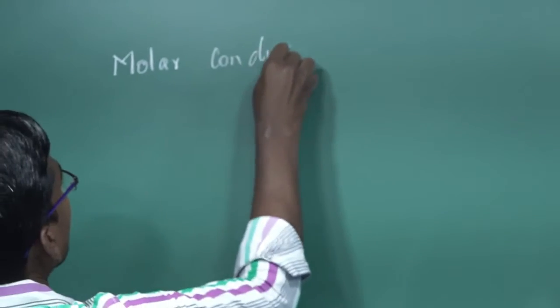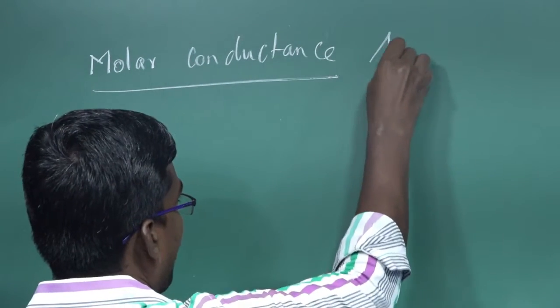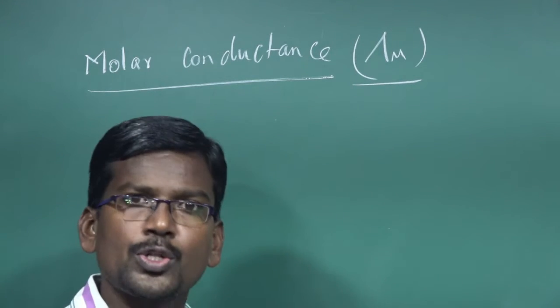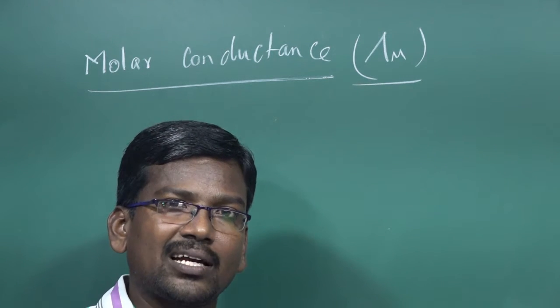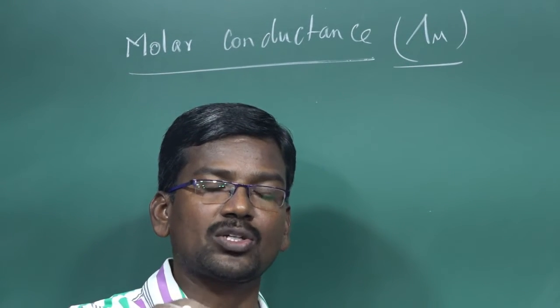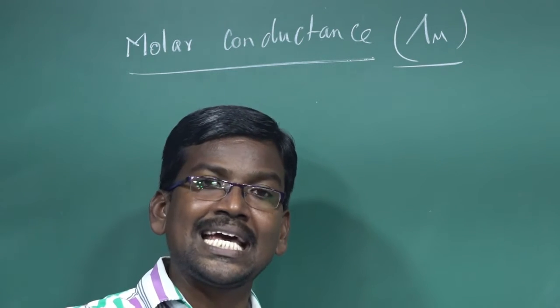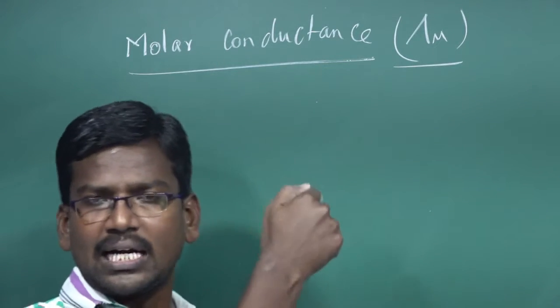Molar conductance can be expressed by lambda M. Solutions of different concentration have different numbers of electrolytic ions, that means constituent ions, given in the electrolytic solution. Then they have different specific conductance. Therefore, a new quantity, molar conductance, was introduced.